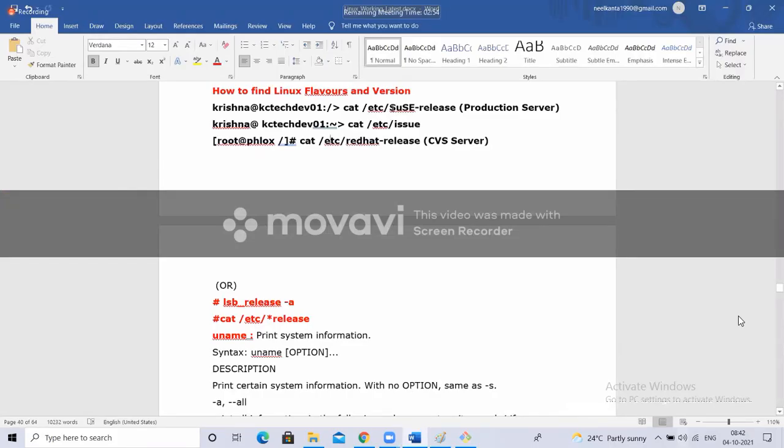If it is SUSE distribution, SUSE hyphen release. If it is Red Hat, Red Hat hyphen release. Ubuntu means Ubuntu hyphen release. It ends with hyphen release. Now I want to print that. See, the starting of the file is changing, but the hyphen release is fixed. If it is SUSE, SUSE hyphen release. Red Hat means Red Hat hyphen release. Now that file will have the complete information.